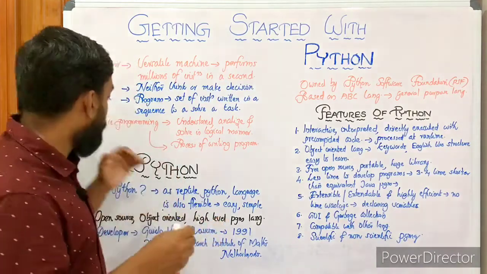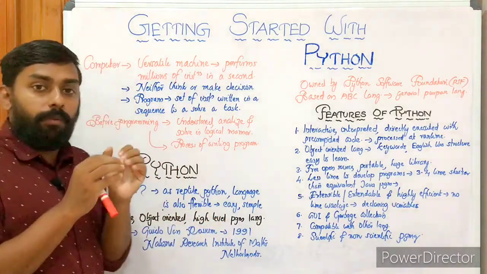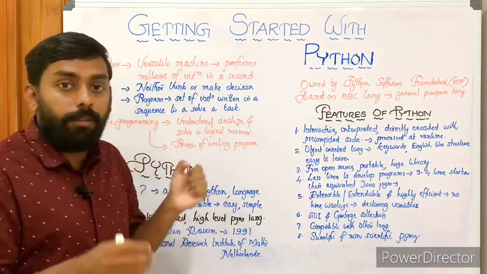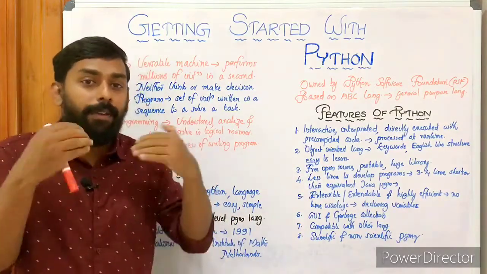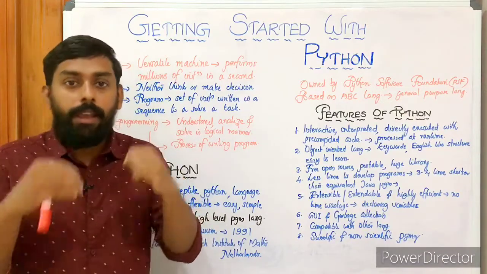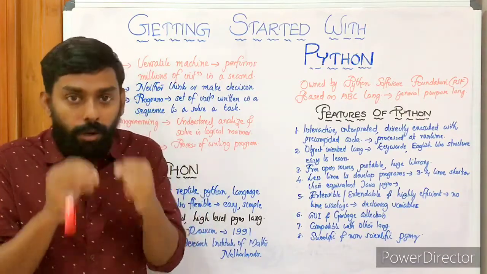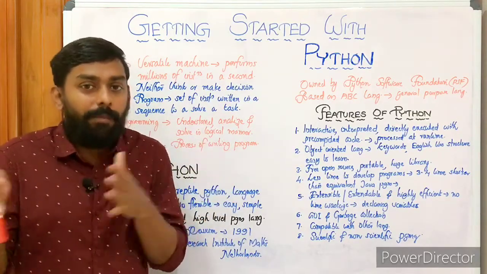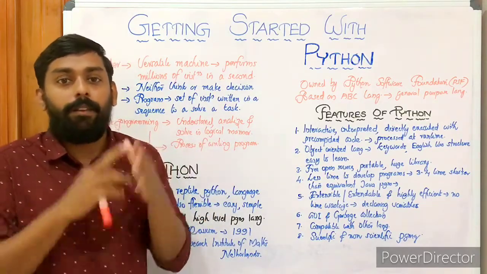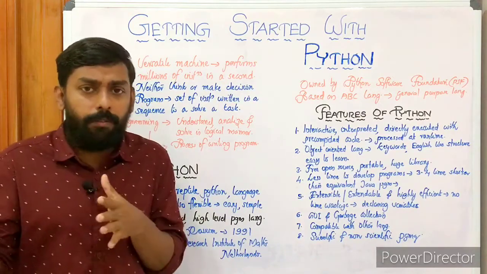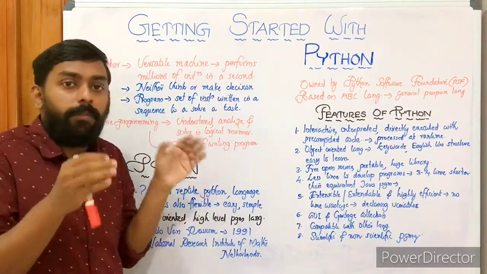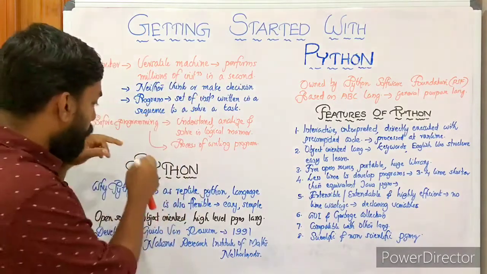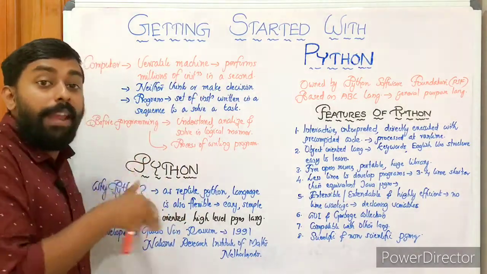Programming means it's a process of writing a program. We know there are around 45 plus languages available in the computer programming world, and we are going to learn Python programming. We also know other programming languages like C, C++, Java, C#. There are a number of languages available, but in our syllabus we have the Python programming language. So let's move on to Python, the fundamental aspects, the basics of Python.